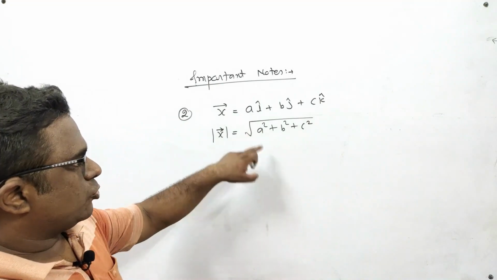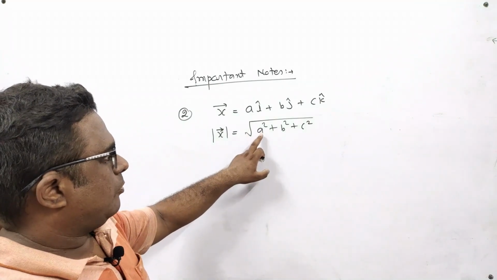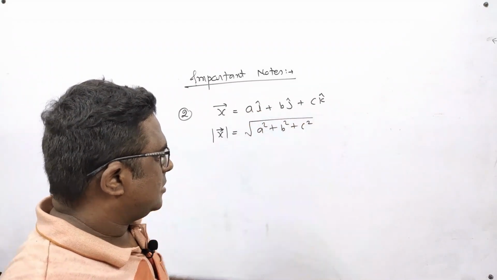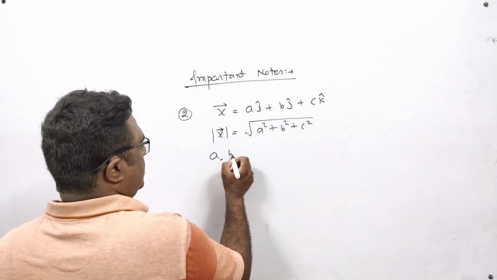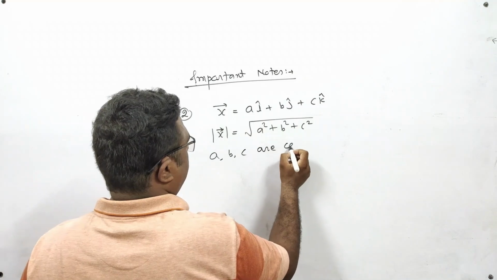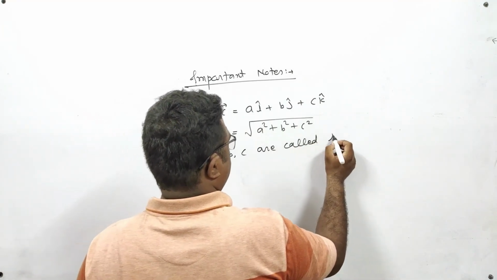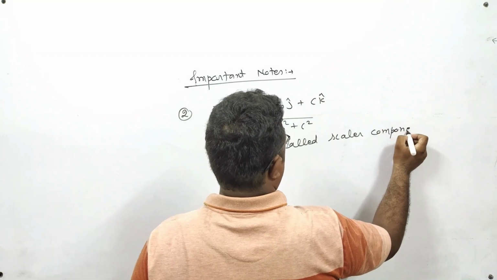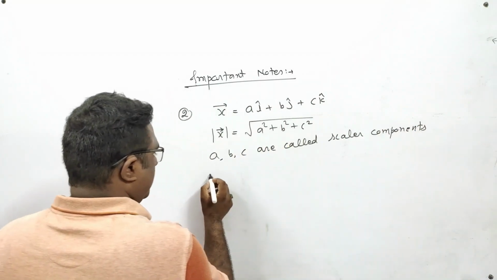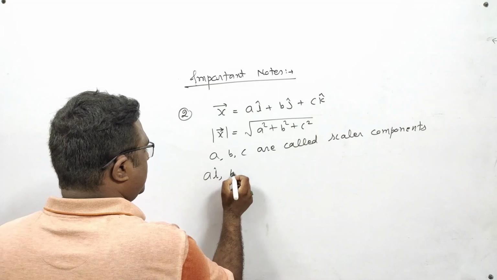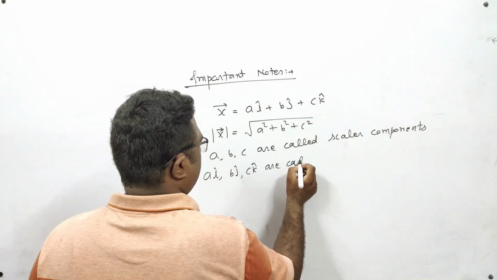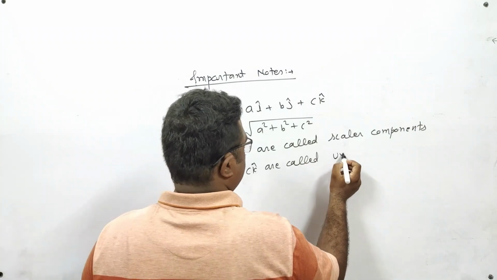It means inside the square root sign, you have to do the sum of squares of these coefficients a, b and c. a, b, c are called scalar components. And a i, b j, c k are called vector components.